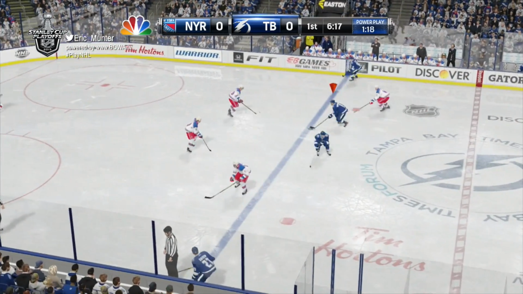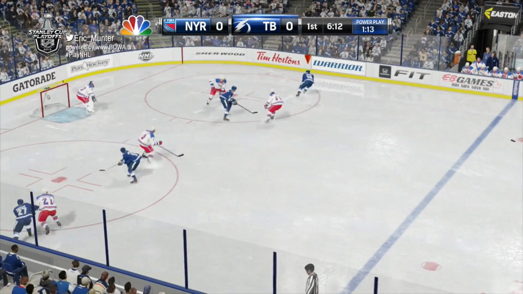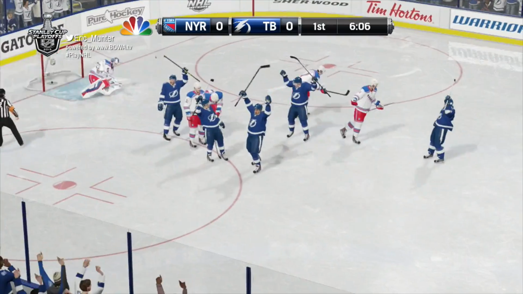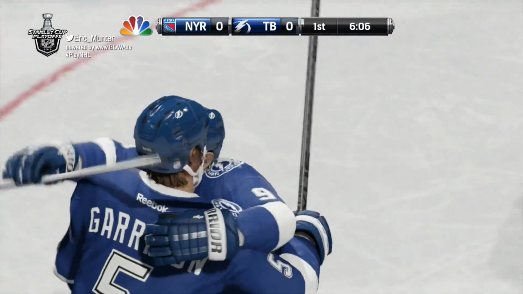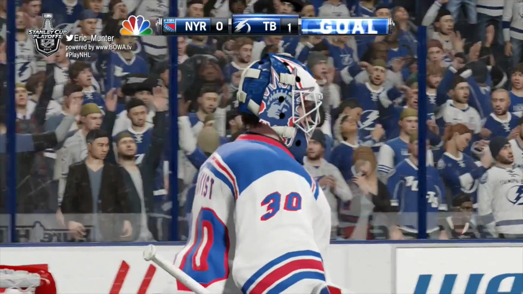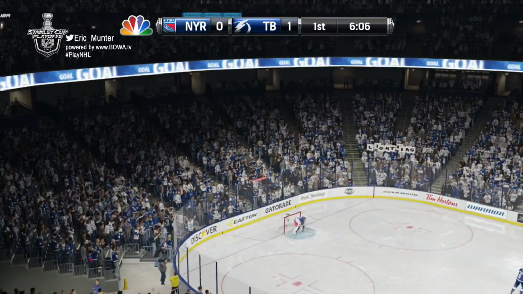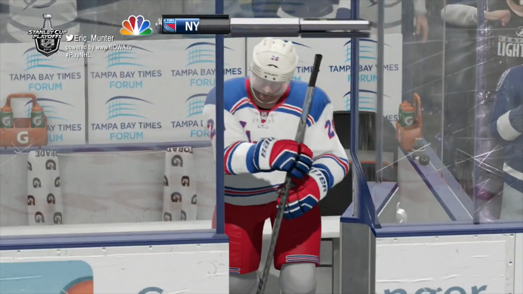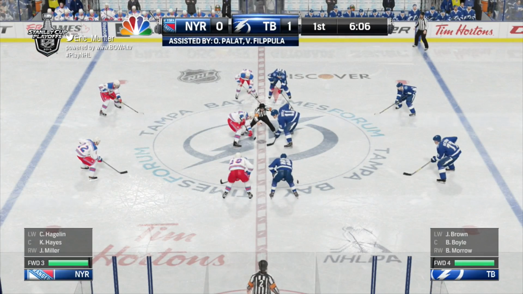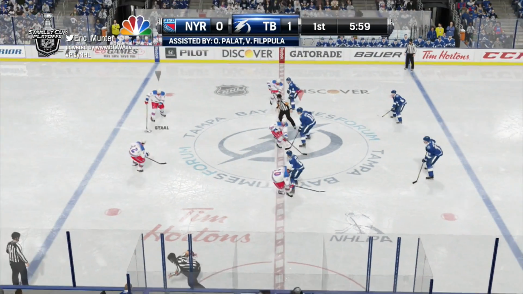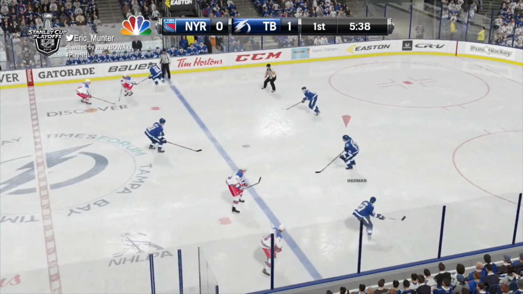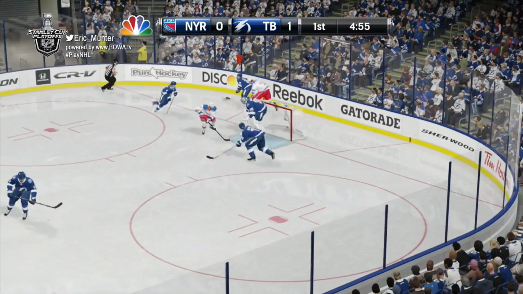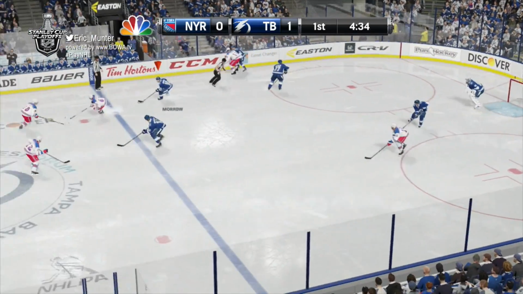Filppula to Jason Garrison, who has that big bomb from the point. Over to Palat. Palat to Garrison. Garrison winds and fires and scores! It's a power play goal! Tampa leads 1-0. Jason Garrison from Palat and Valtteri Filppula. The power play goal. And the Tampa Bay Lightning are up 1-0 here in Game 4.